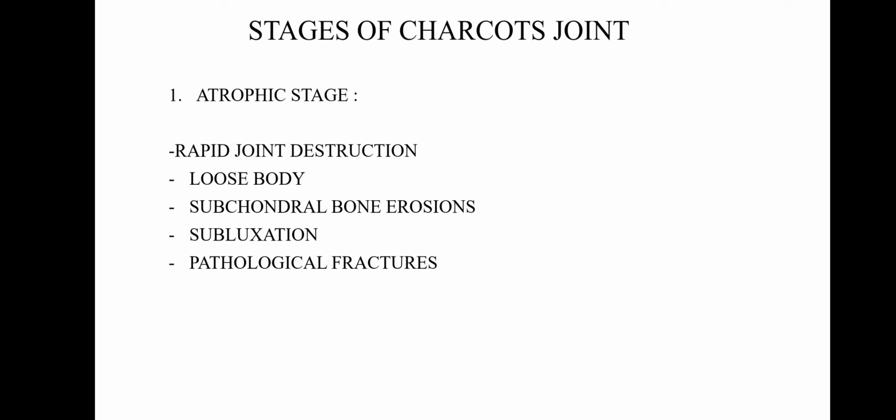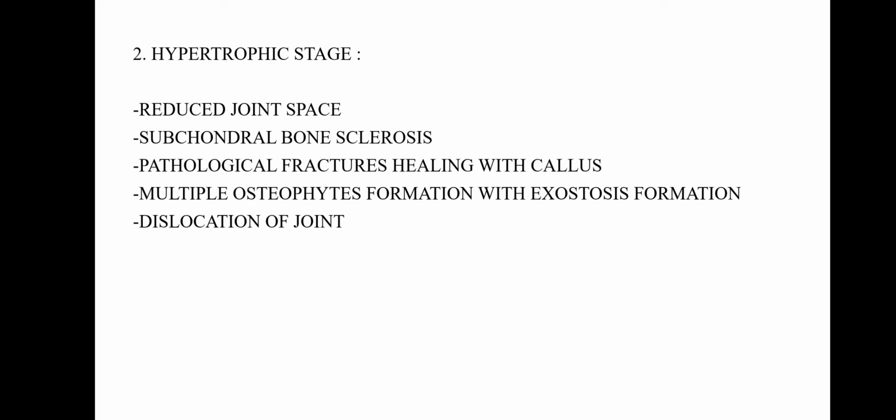Now we come to the stages of Charcot's joint. Stage number 1, the atrophic stage. We can see rapid joint destruction, loose bodies, subchondral bone erosions, subluxation, pathological fractures. Now the second stage, the hypertrophic stage. Reduced joint space, subchondral bone sclerosis, pathological fractures healing with callus, multiple osteophyte formation with exostosis formation, dislocation of the joint.